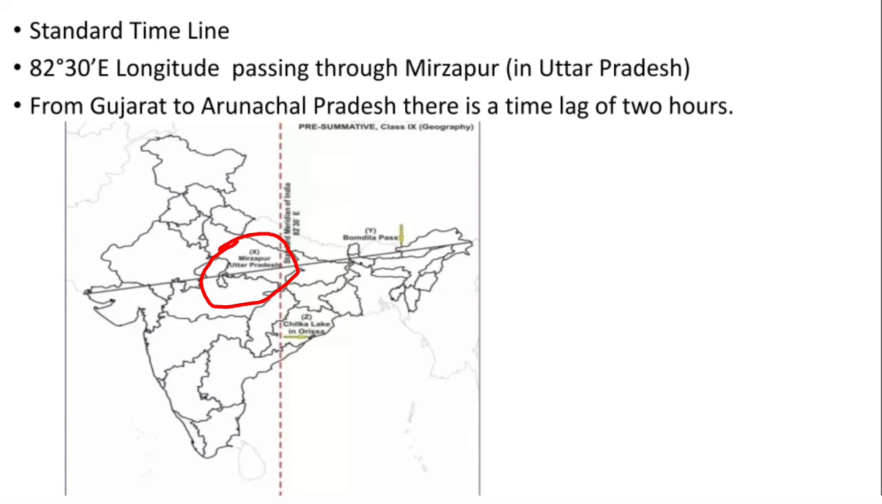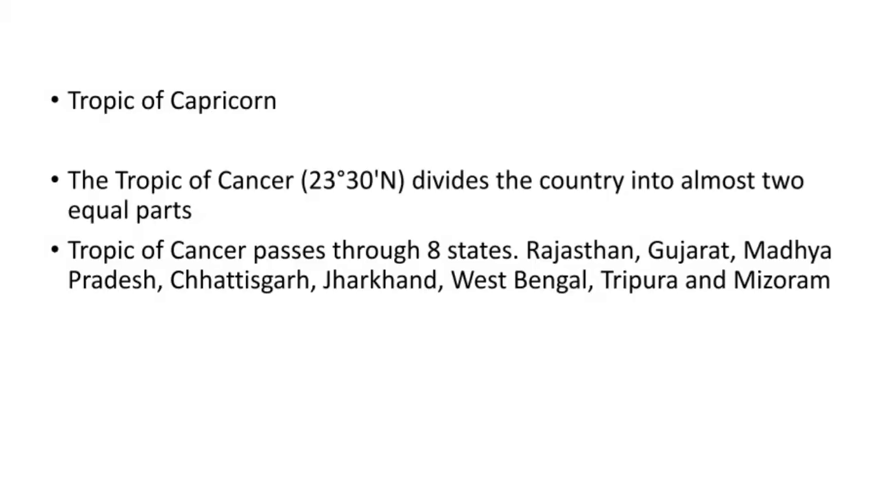Now, standard time of India: 82 degree 30 minute east longitude is the standard time of our country India. This line passes through Mirzapur, which is located in Uttar Pradesh. So from Gujarat to Arunachal Pradesh there is a time difference of 2 hours.